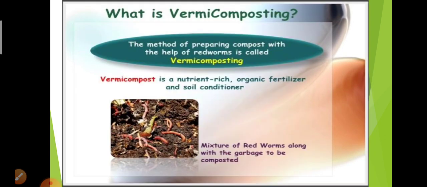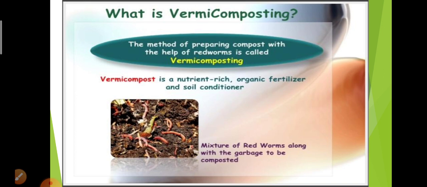What is vermicomposting? The method of preparing compost with the help of red worms or earthworms is called vermicomposting. Vermicompost is rich in nutrients.